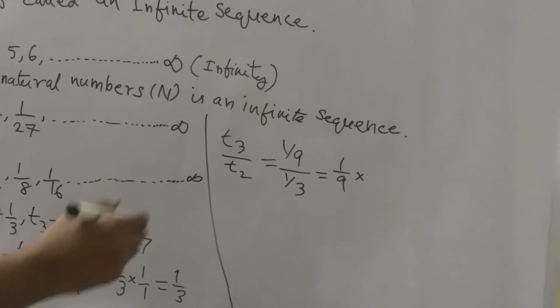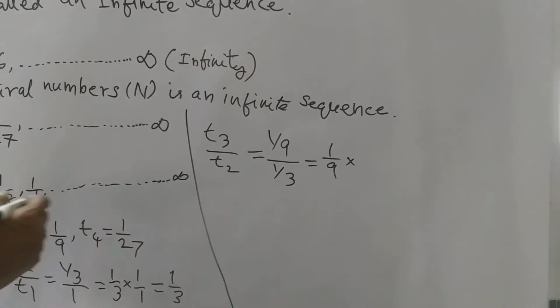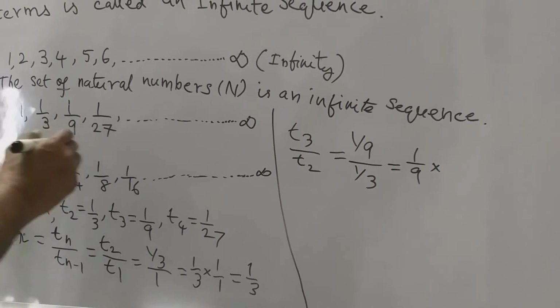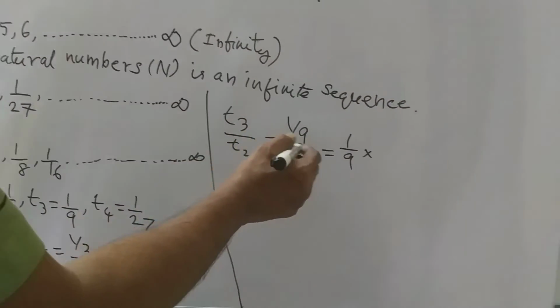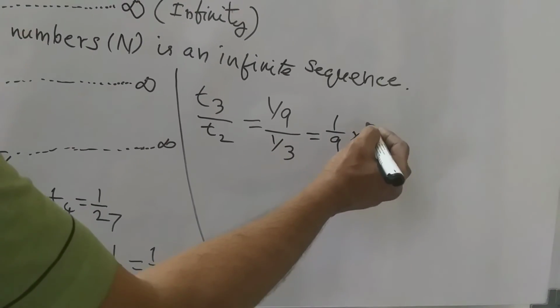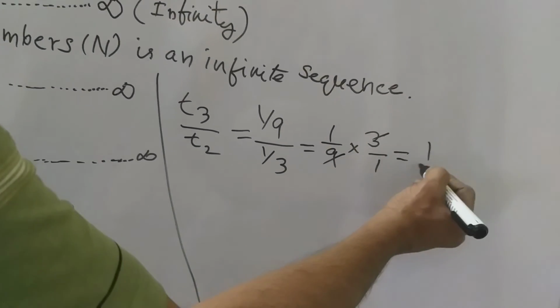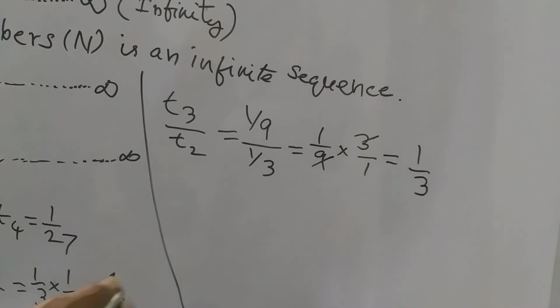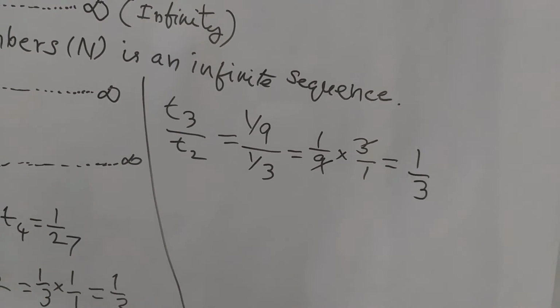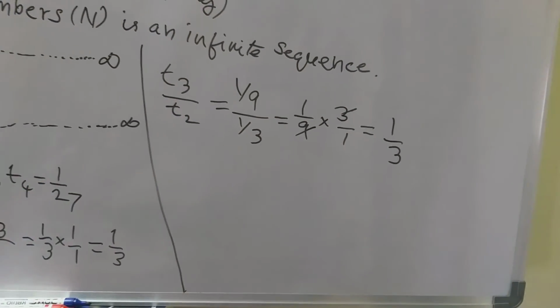Now T3 by T2, that is equal to, third term is 1 by 9 and second term is 1 by 3. It becomes 1 by 9 divided by 1 by 3, which is 1 by 9 into 3 by 1. 3 1s are 3, 3 3s are 9. That means here 1 by 3. Okay. Now one more term is also there, that is T4 by T3.